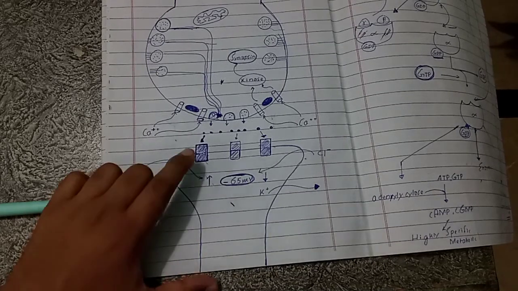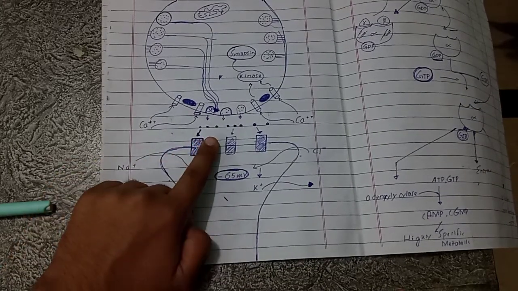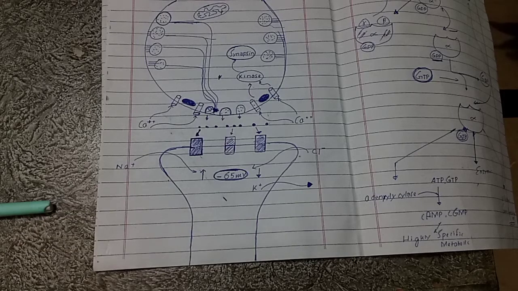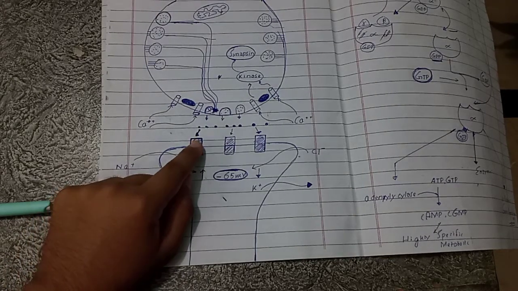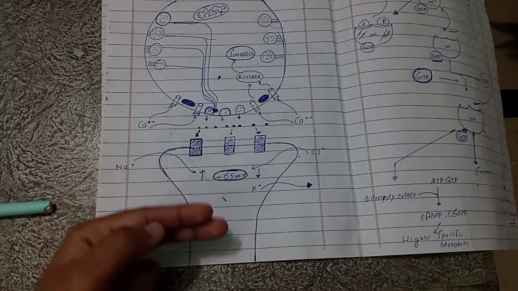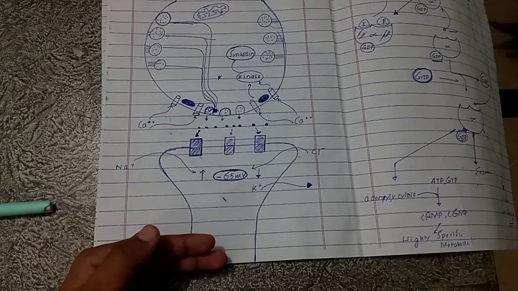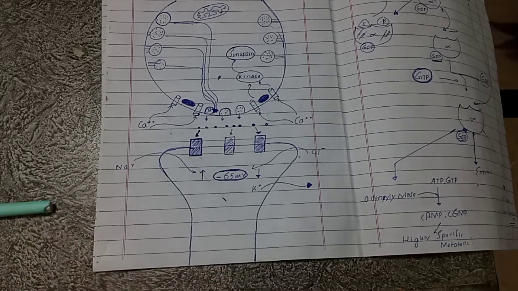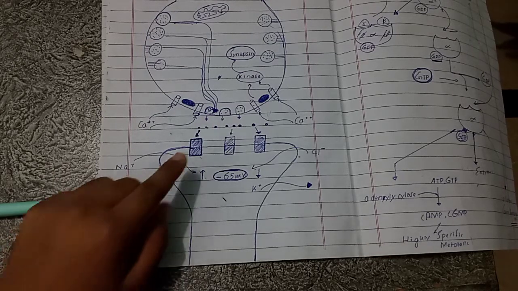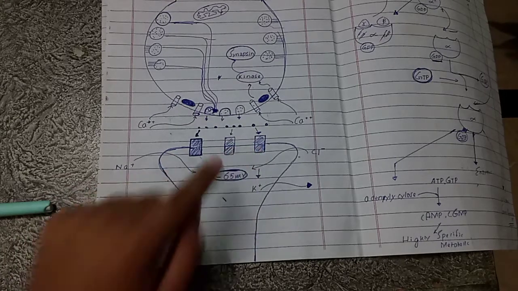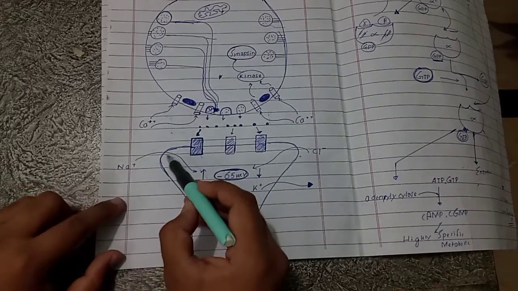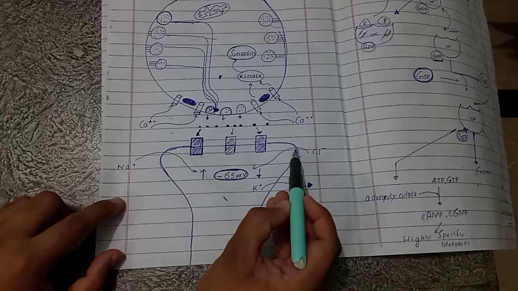Now, once the neurotransmitter substance is released into the synaptic cleft, what happens next? This neurotransmitter substance is either going to excite the successive neuron or inhibit the successive neuron. But this does not depend upon the neurotransmitter. It depends upon the type of receptors present on the membrane of the postsynaptic terminal.